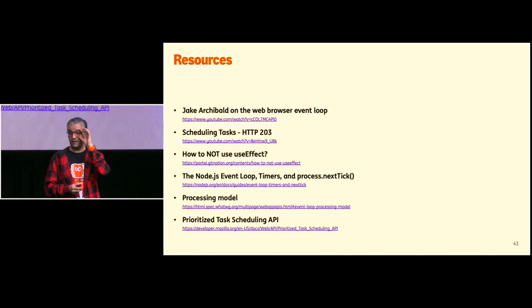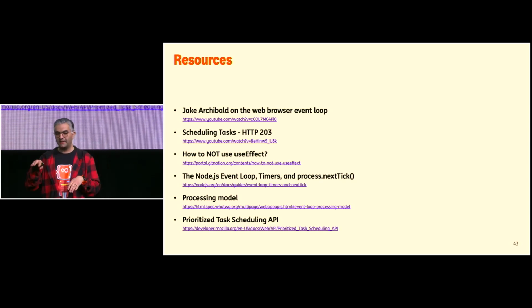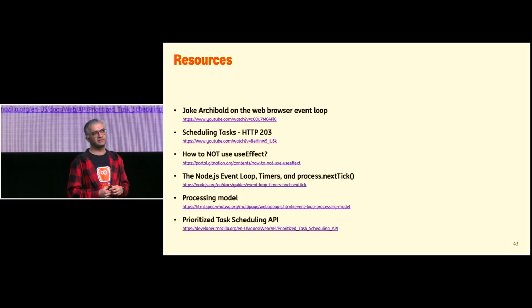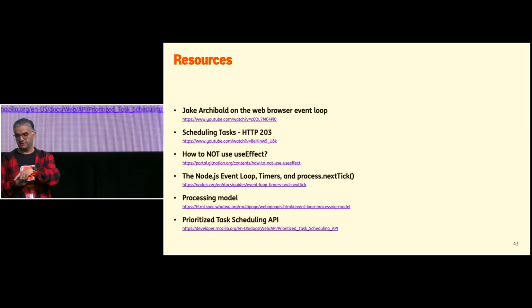Resources: first, a talk from Jake Archibald. I highly recommend that. He did a great job describing the event loop with good animations. Then, Scheduling Tasks from the Google Developers YouTube channel. That one is perfect, guys. Also the HTTP 203 podcast from Jake Archibald and the other guy on YouTube, perfect. So, in-depth talks. Then, How Not to Use useEffect. It's a talk from me at React London, I guess. I talked about useEffect in React in terms of the event loop. And also, if you want to learn more about the event loop in Node.js, there is a link.